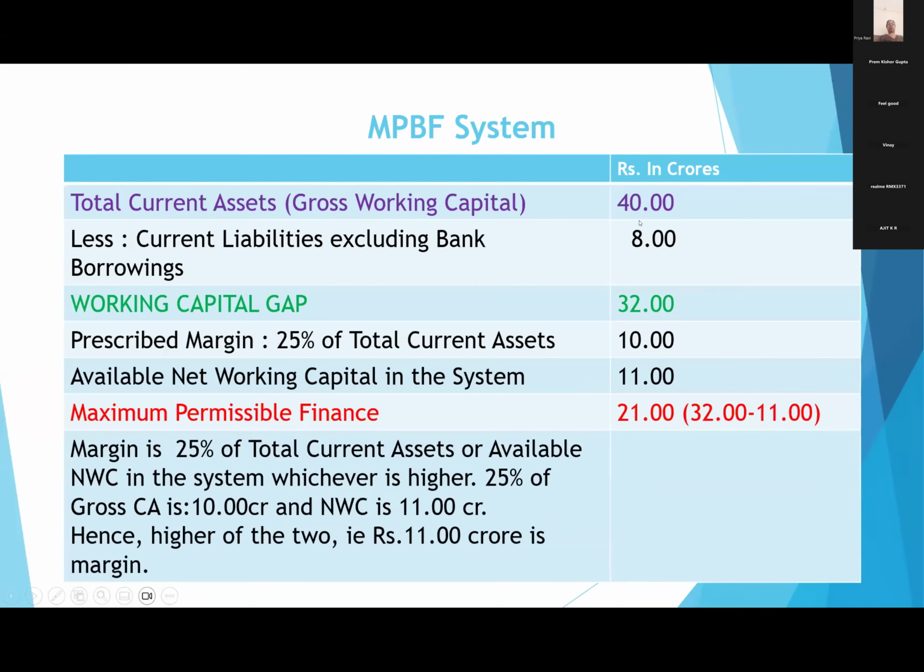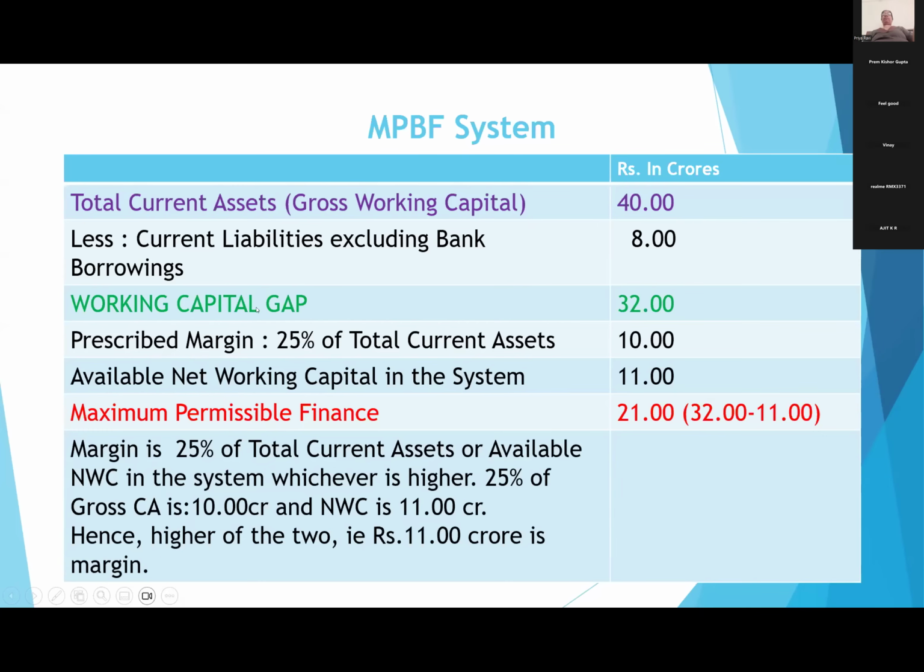In the MPBF system, how we will calculate: total current assets, we call it gross working capital. It is 40 crores, only an example we have taken. Less current liabilities excluding bank borrowings. That means out of total current liabilities, we have to take out bank borrowings and take only the remaining portion. So it is 8 crores. Then comes what is called the working capital gap, 32 crores.